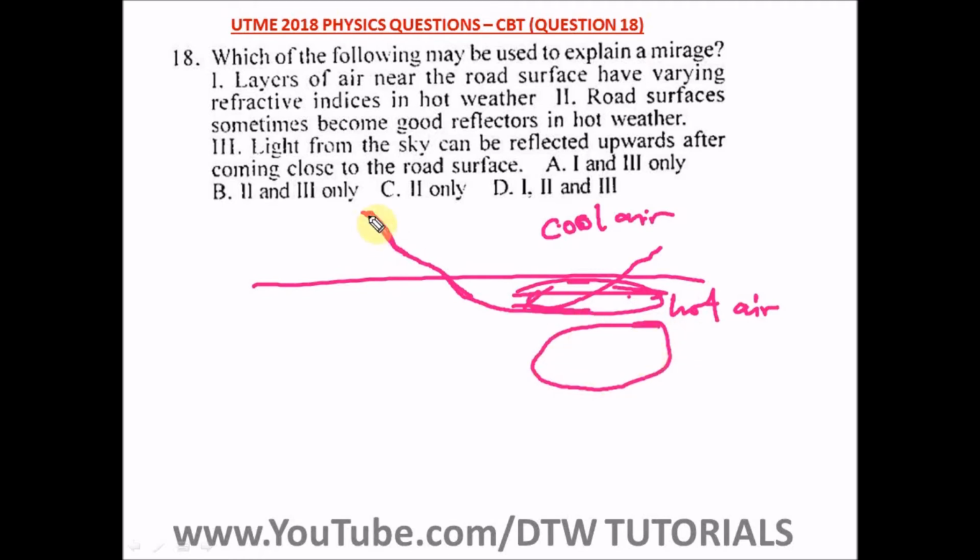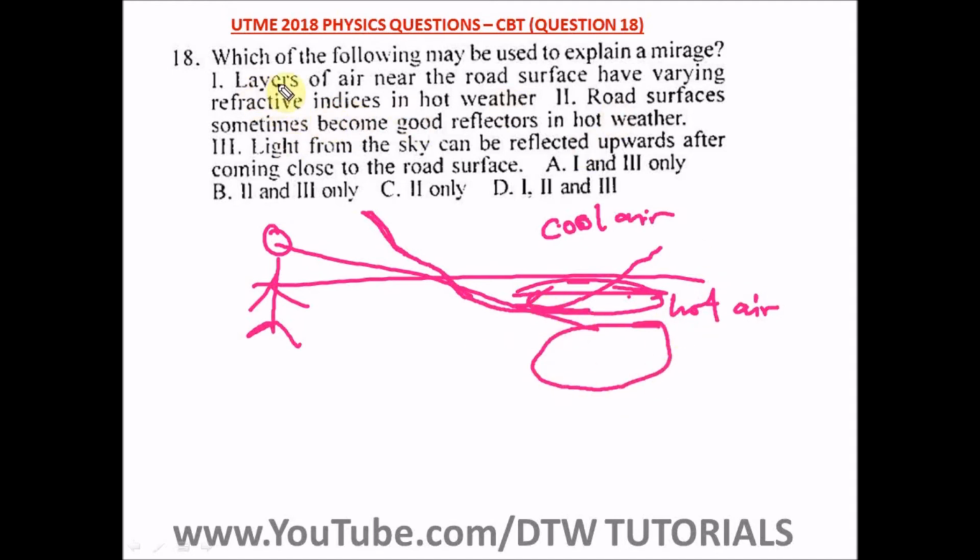It's just that light travels from a cool air to a hotter region of air, and you can see that the light bends, but our eye still sees it as a straight line. If you're standing here, you would see it as a straight line, but it bends, and you have this reflection of a pool on the surface of the road. All right, so now let's go to our question.